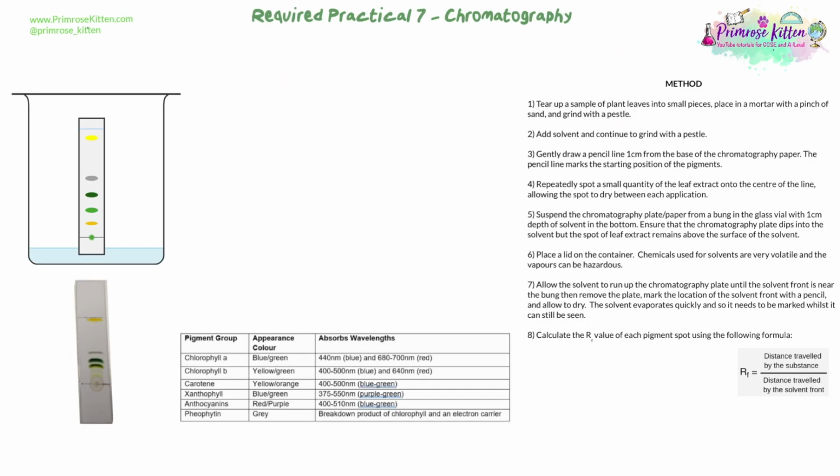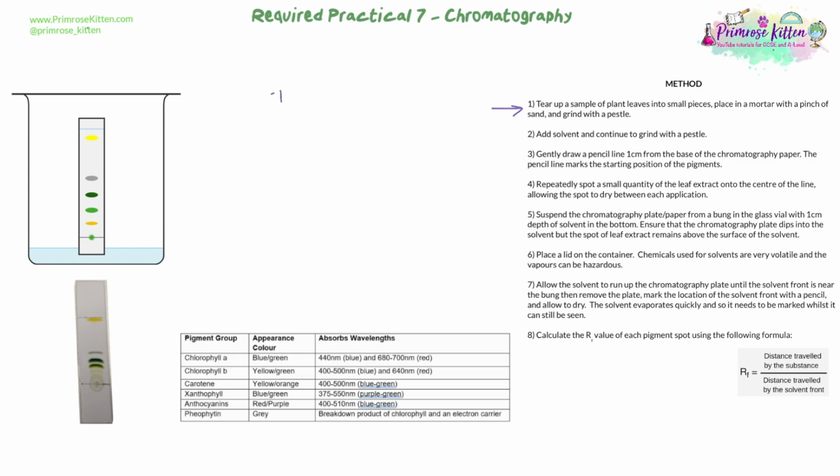Okay, so the required practical 7 is chromatography, and the reason it's here and in this part of the spec is because we're looking at being able to show and demonstrate that plants contain all of those different accessory pigments that we've talked about, and then to be able to do it for different types of plants, so shade tolerant plants or UV resistant plants, in order to show the differences by identifying those pigments using something we call the RF value. Our method is on the right hand side, so let's go through the method and talk about the justification for those steps, and then we'll look at how we calculate the RF value.